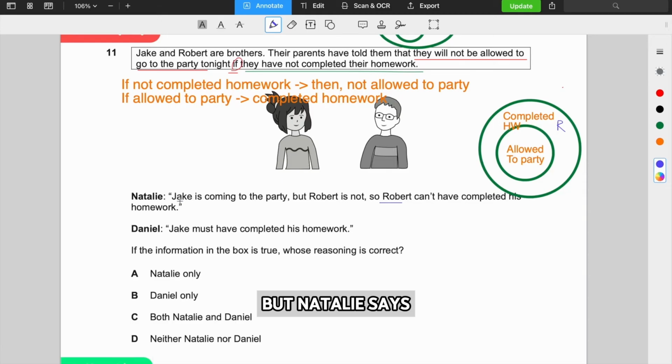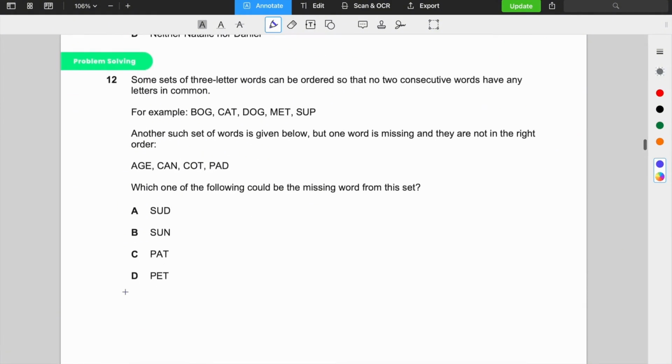Maybe he's completed his homework, but that doesn't guarantee he will be allowed into the party. But Natalie says Jake is coming to the party. So if Jake was allowed to come to the party, he has definitely fulfilled that necessary condition. He's definitely completed his homework. So Natalie's wrong, because Natalie says Robert can't have completed his homework. No, Robert may have completed his homework, but still not be allowed to come to the party. But Daniel is correct. Jake must have completed his homework. Yes, right? Because if he was allowed, he must have done his homework. So only Daniel is correct. Option B. Okay. All right.